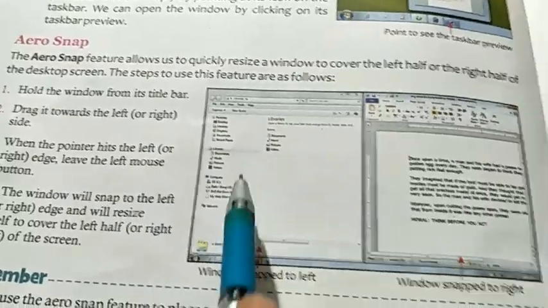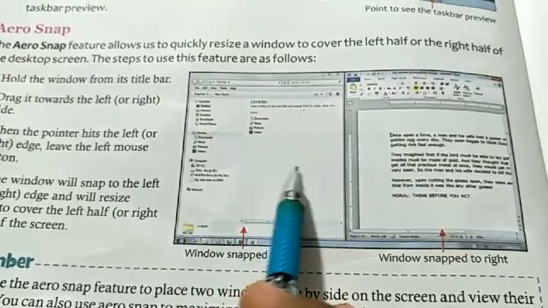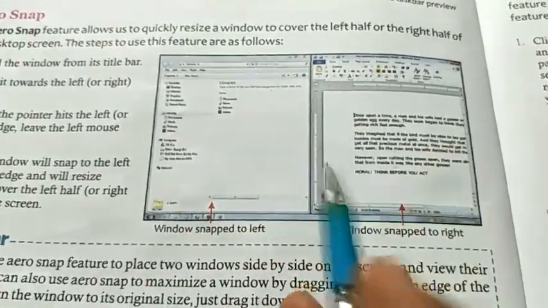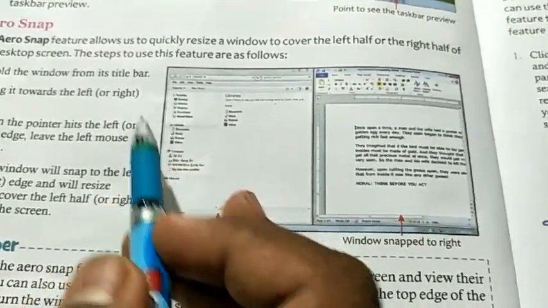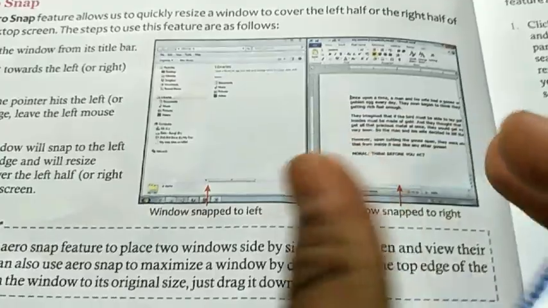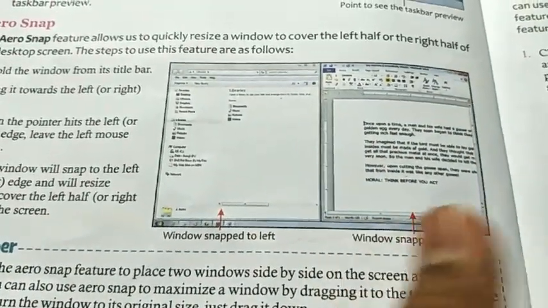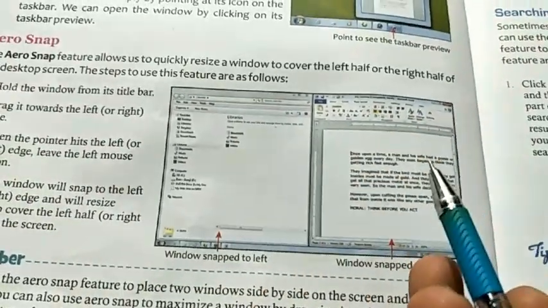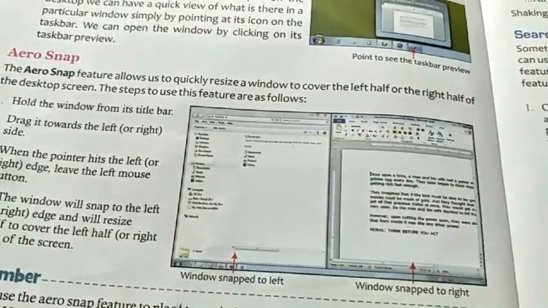This means it happens automatically, with no need to resize. It will cover half of the screen when it hits the left corner, and when it hits the right corner, it will cover the right half of the screen. So you can open two applications on the same screen without adjusting the size.